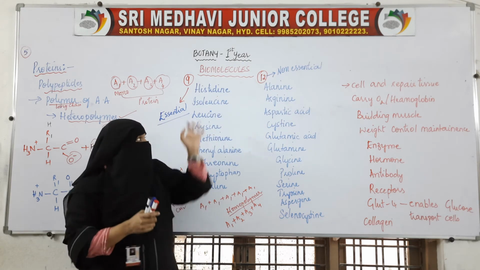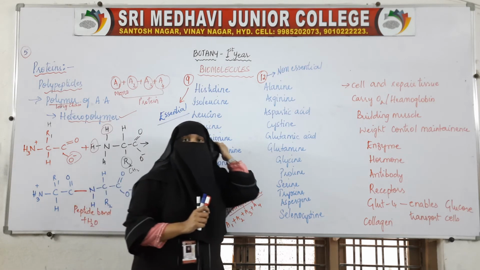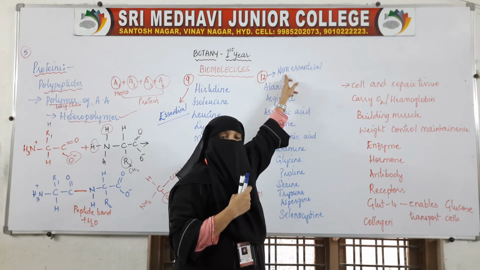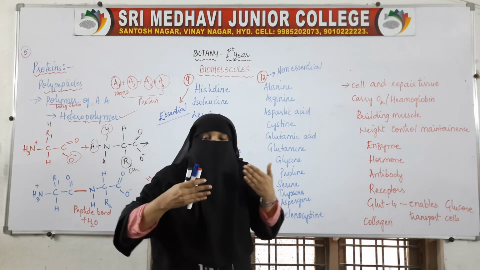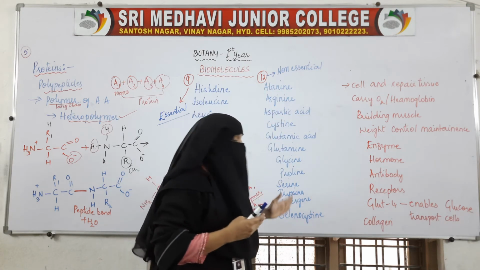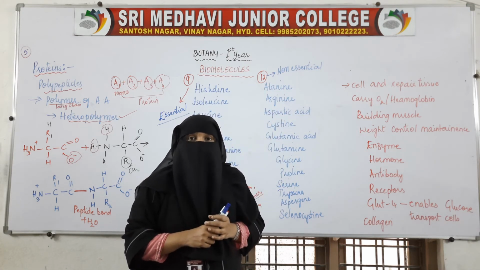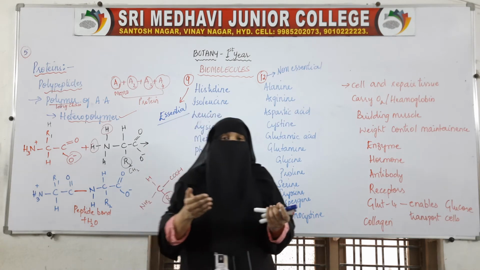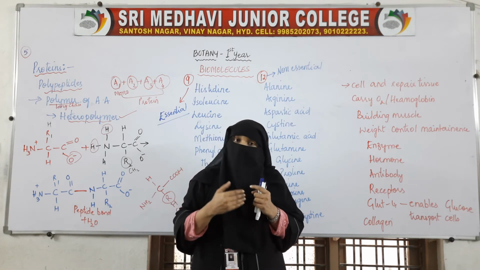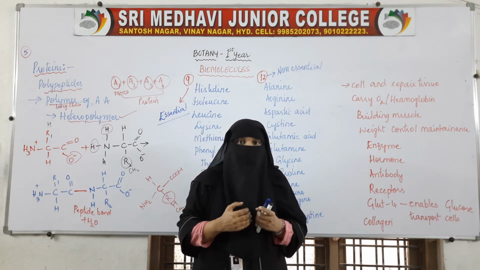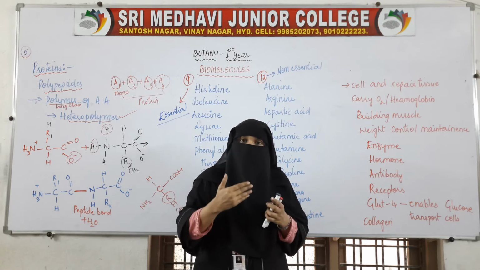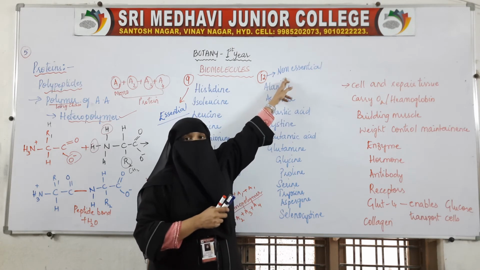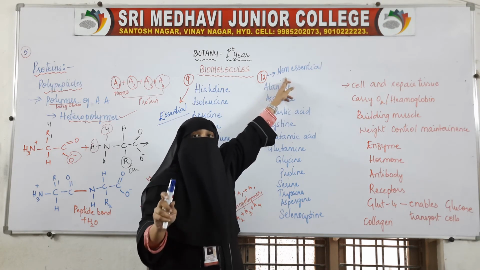Now why is this essential and non-essential? These 12 are non-essential. Why are they non-essential to our body? Because our body is capable of producing these amino acids. That is why we don't require these amino acids from outside. Our body itself can make them. There is no need to take them from outside because our body is capable of producing them. So that is why these are called non-essential amino acids.